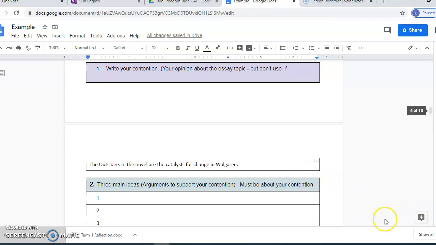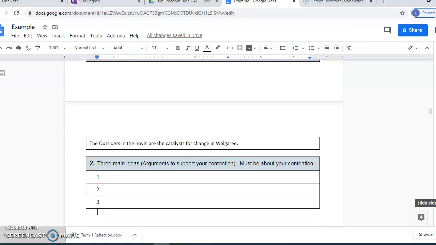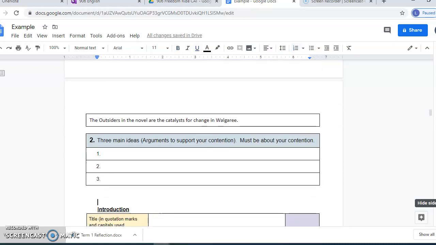So I'm agreeing with the statement and saying yes, it's the outsiders that try to create change in Walgary. They may not necessarily succeed in creating change, but they are trying to prompt change in the community. So then we need to think about three main ideas that we can use for the essay, which make up our body paragraphs.